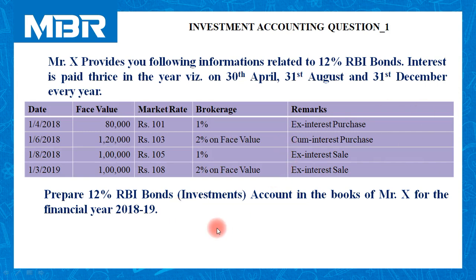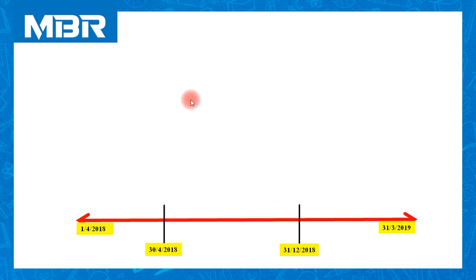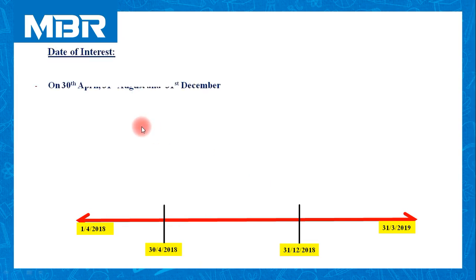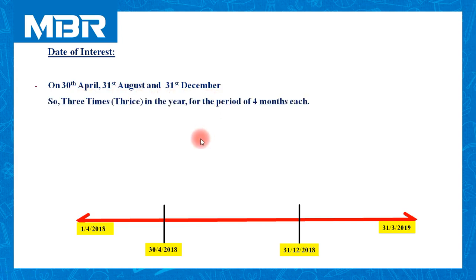Before starting the solution of the problem, it is necessary for us to analyze the question very carefully. So let us start our solution with the analysis of the question. On your screen, you can find something mentioned over here. Let us understand what this is. As per the information, we need to pay interest on 30th April, 31st August and 31st December.